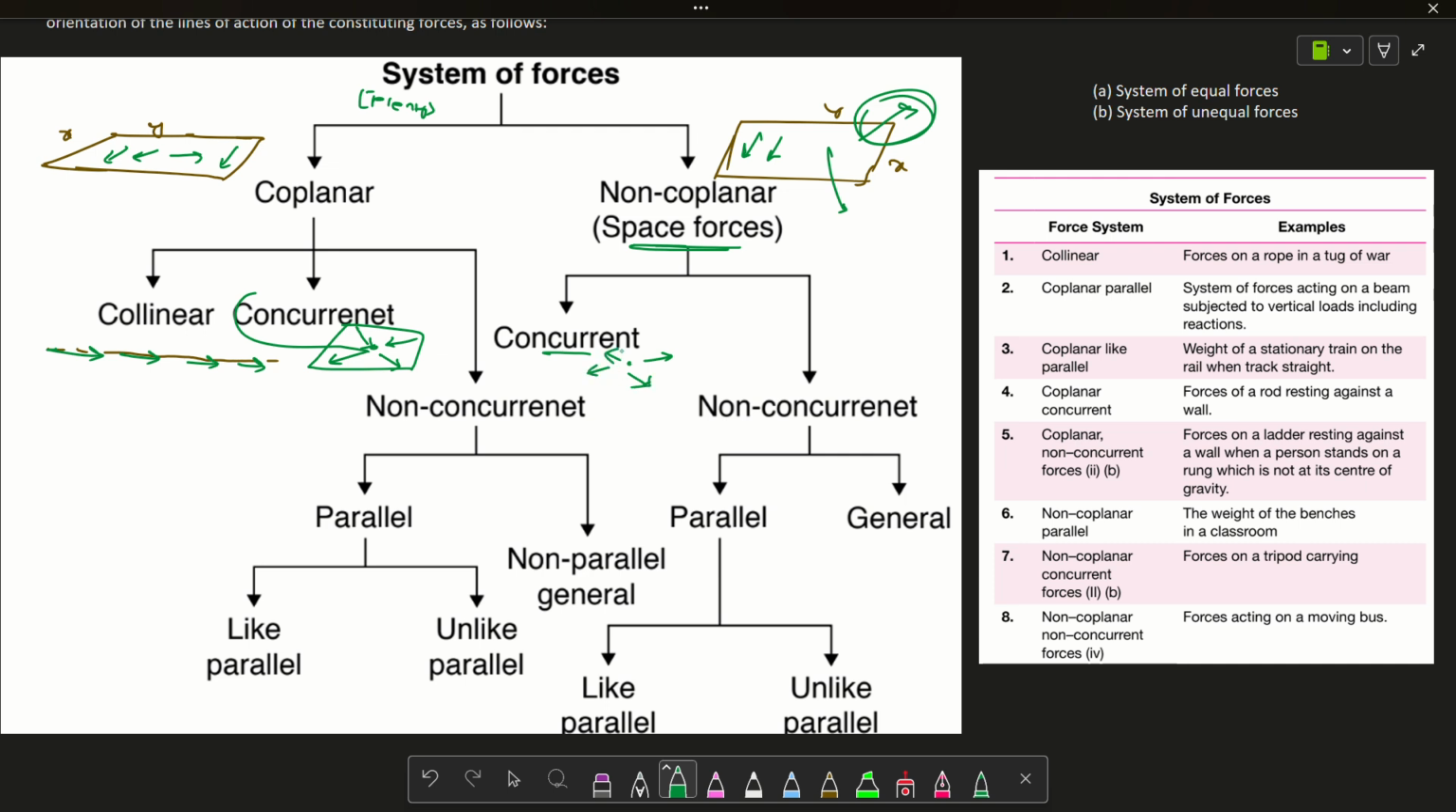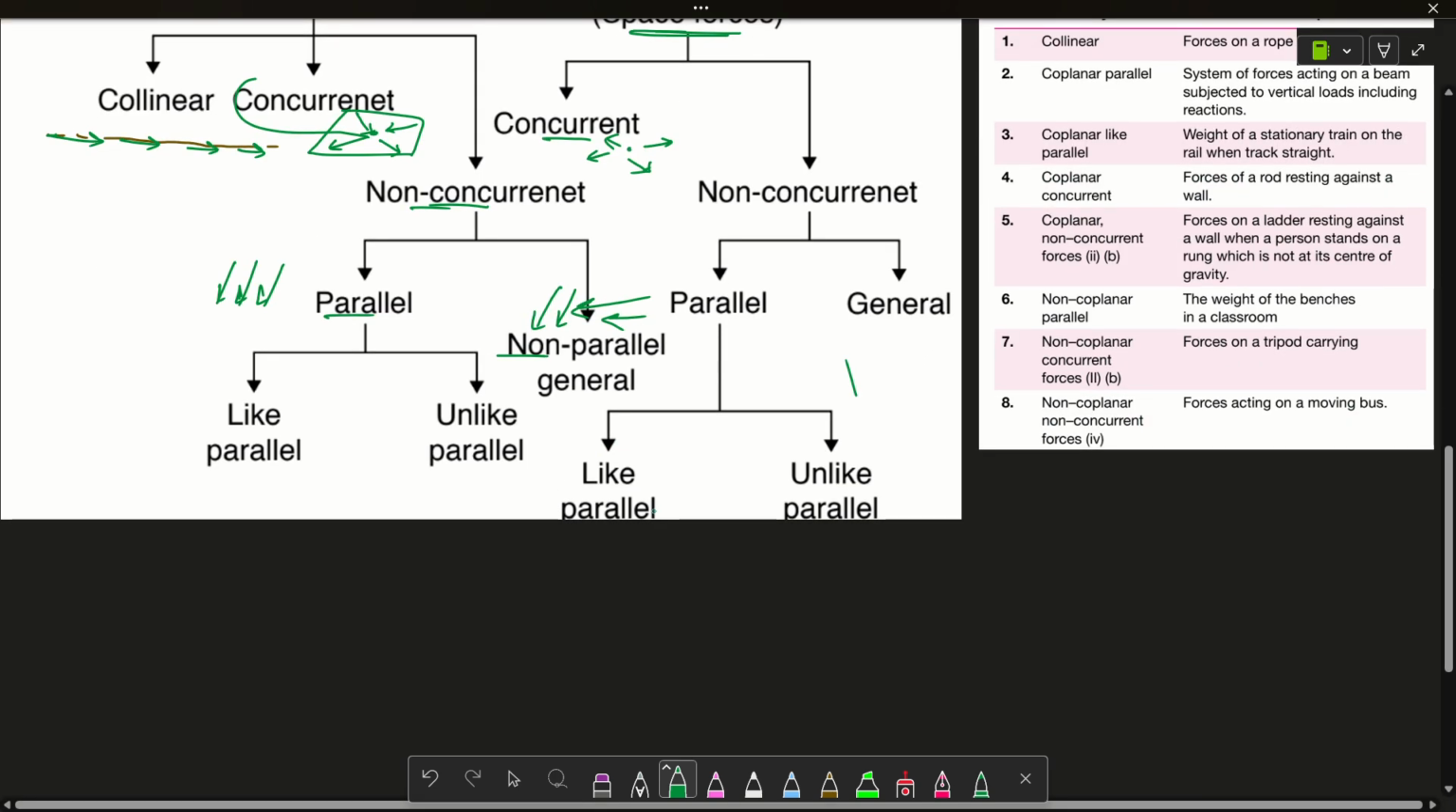Now the classification comes to non-concurrent forces. Non-concurrent can be classified as parallel and non-parallel forces. Parallel, as you have studied in school days, means forces having lines of action in a parallel manner. Non-parallel means they are not parallel to each other, and that is known as non-parallel general forces.